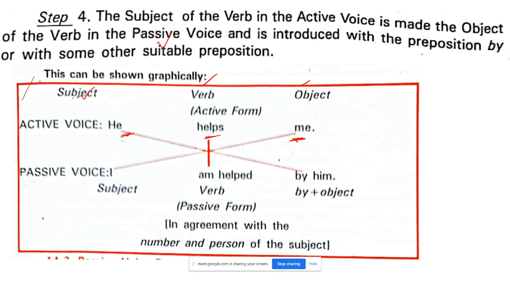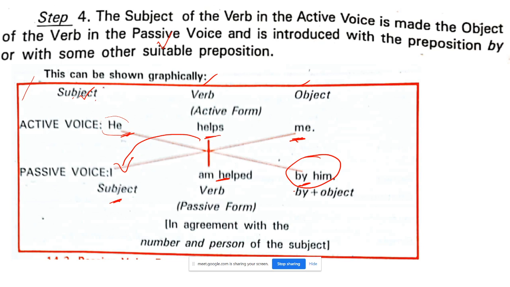When you go to the passive voice, what happens? Me turns into I. Subject I, verb am helped, by him. So here he becomes him in the passive voice.